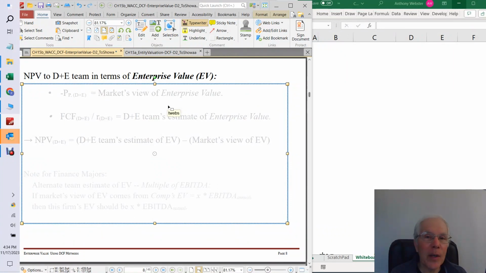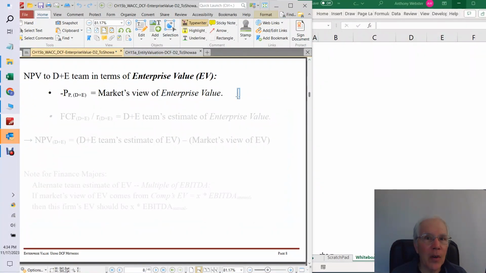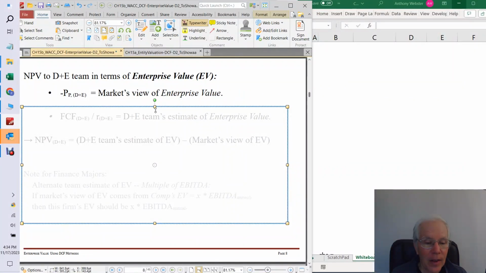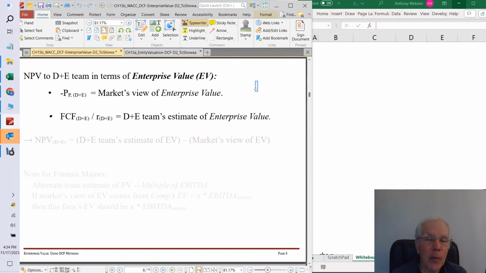So let's think of this the same way that we thought of the formulation for shareholders only in terms of equity value. Let's do the same thing now for the debt equity team. And the analog here is thinking about this in terms of enterprise value. In this case, the price paid by the whole team to take full control of the firm is called the enterprise value. The price paid by just the shareholders, we saw a few slides ago, to get 100% of the shares of the firm was called equity value. And down here next, the present value of all the cash flows that the team is going to enjoy from controlling the firm is the team's estimate of the enterprise value. And that's analogous to what we had with shareholders for the team's estimate of equity value.